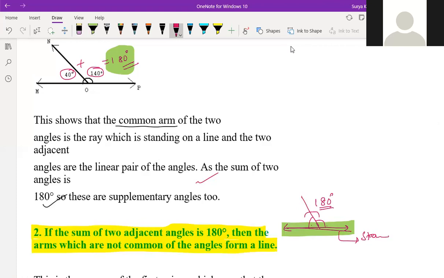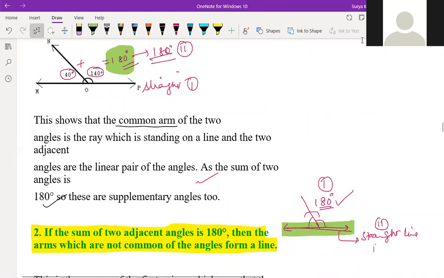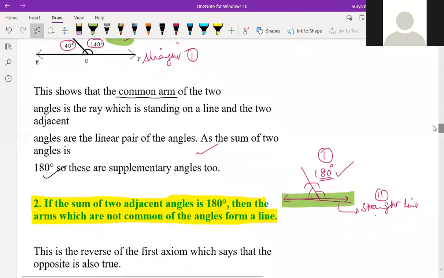So first this is given to you, and you are finding a straight line. And in the first point, what is given is a straight line, so the sum of both angles is 180 degrees. Like the reverse, here a straight line is given and you have to prove it is 180 degrees, and here 180 degrees is given, then this is a straight line. This is the reverse of the first axiom, which says that the opposite is also true.